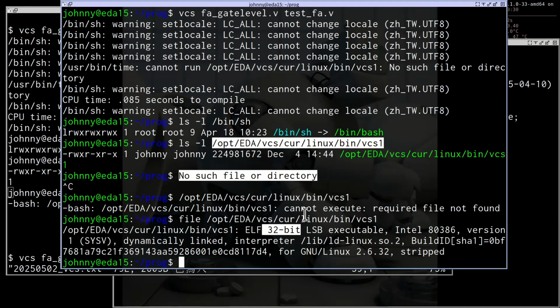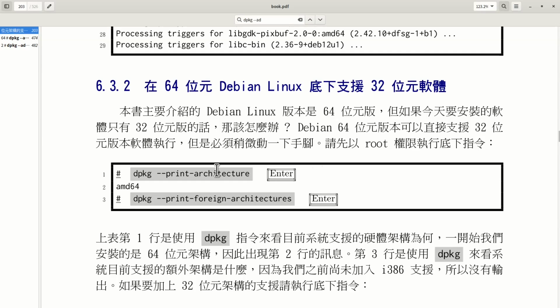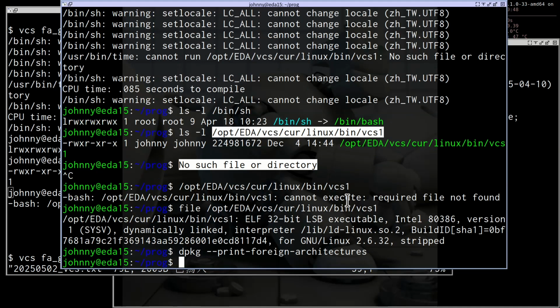This is a 32-bit executable. However, our system is a 64-bit environment, right? You need to first print foreign architectures to check your system. Let me show you. You can type this command. Your system did not add 32-bit support yet.